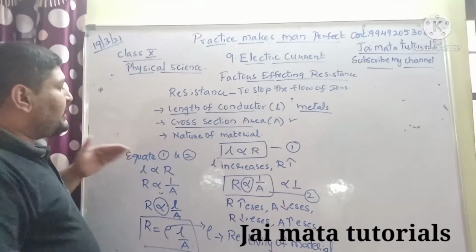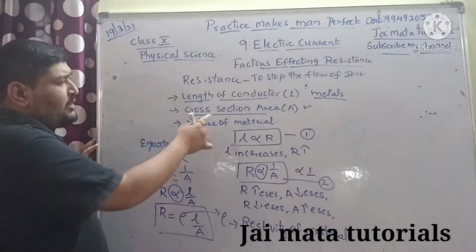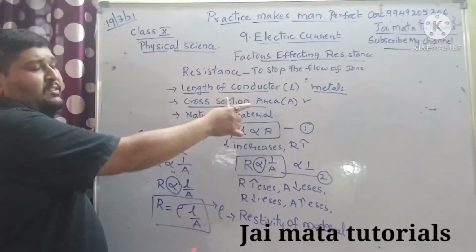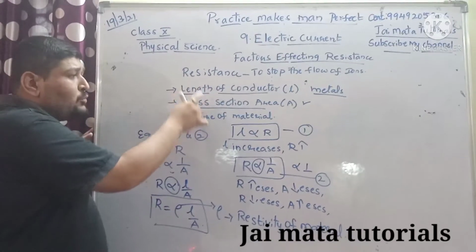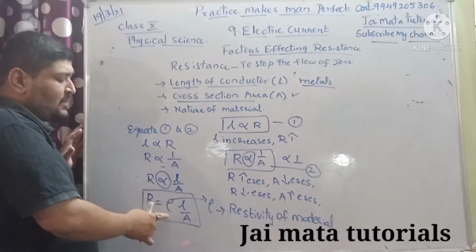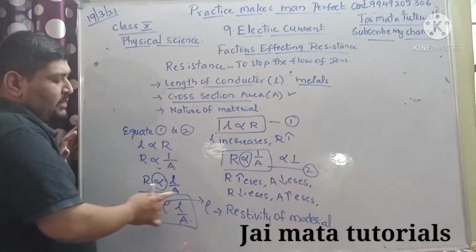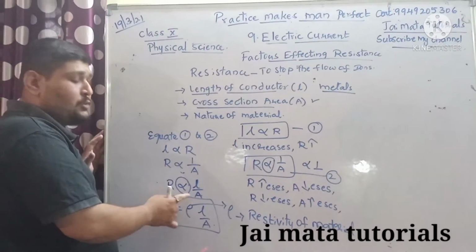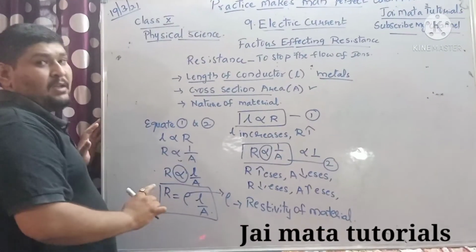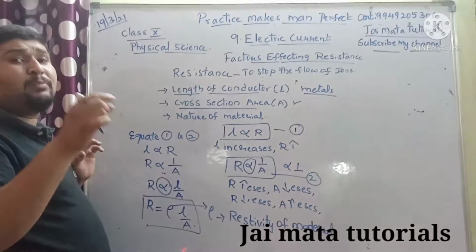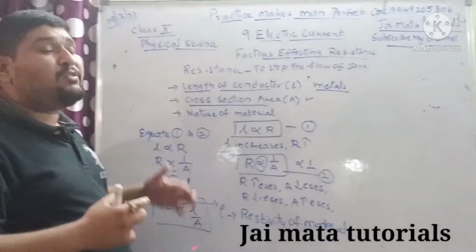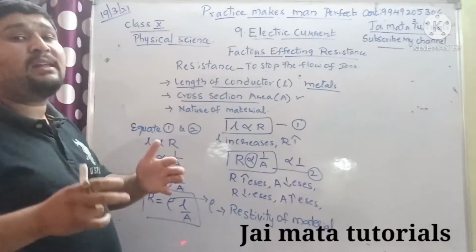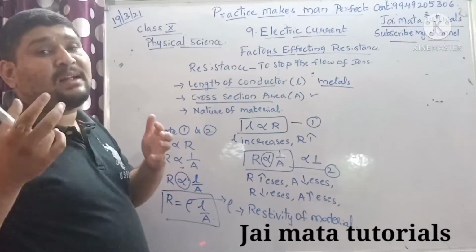When you equate both the equations which we got from the factors affecting resistance, one is length of the conductor and the other is cross section area, at last we got one constant. When you eliminate the proportionality constant, you get a constant called resistivity. This resistivity of material purely depends on the nature of material, and based on it we can connect the circuits and find the flow of ions moving at that rate.